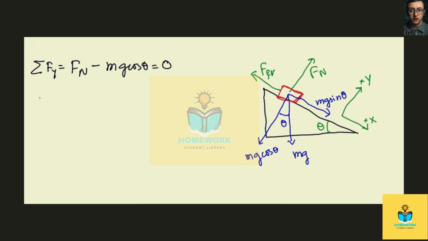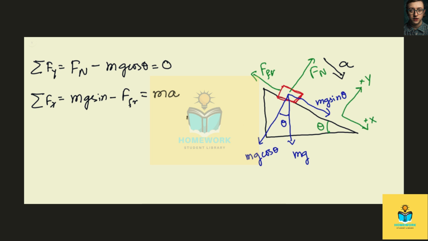So if we do so, we'll have Fx, which is equal to mg sine theta minus F sub fr. That should be equal to m times a, because the whole system, or the whole crate, is going down with an acceleration a. Now, since the crate is moving, the coefficient that we'll be using is the coefficient of kinetic friction.